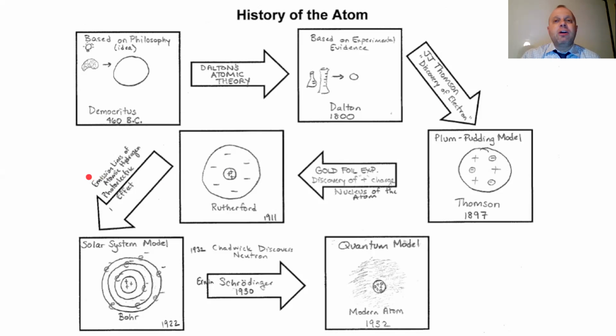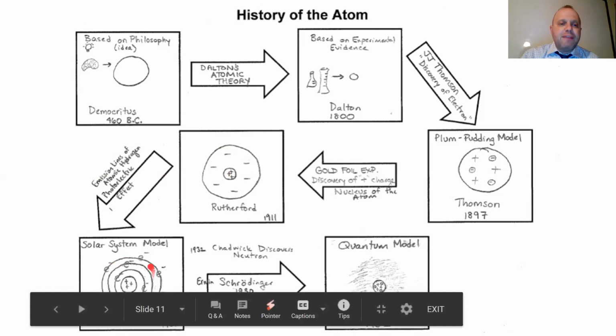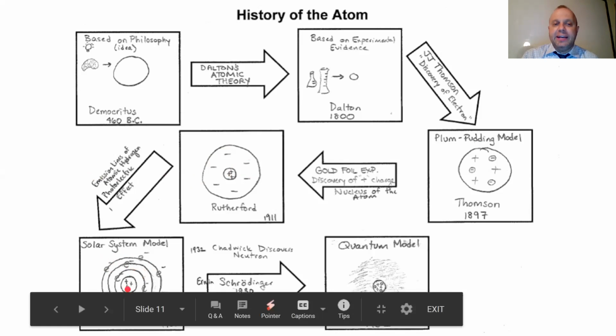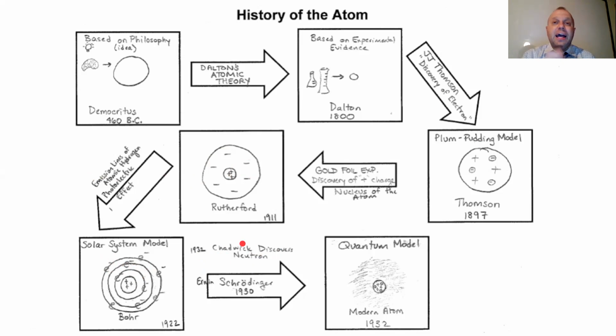The next one is something called the photoelectric effect. A gentleman by the name of Niels Bohr figured out the photoelectric effect. Basically this told us that electrons aren't just floating around randomly in the atom. Instead, those electrons are traveling around in energy levels. This one is referred to as a solar system model because it looks kind of like the planets in a solar system. And from there, in 1932, we discovered the neutron, the particle that has no charge in an atom. We're going to talk about each of these particles in more depth during our next class.